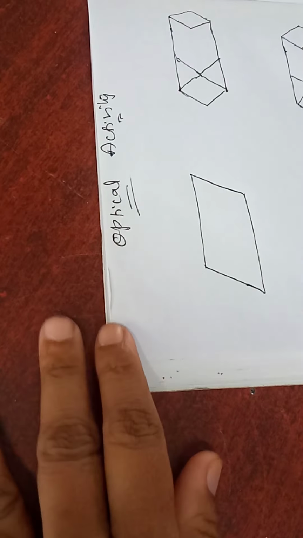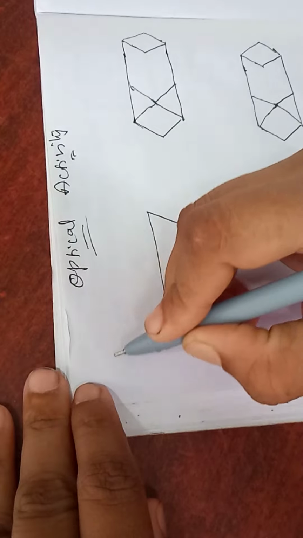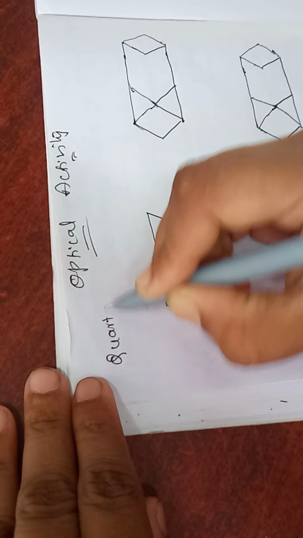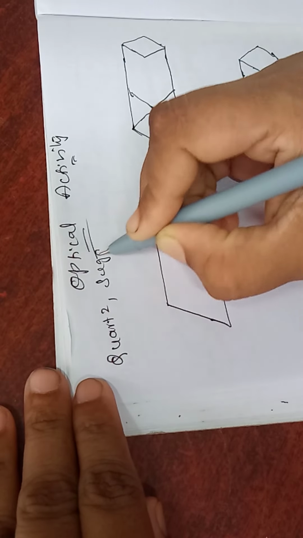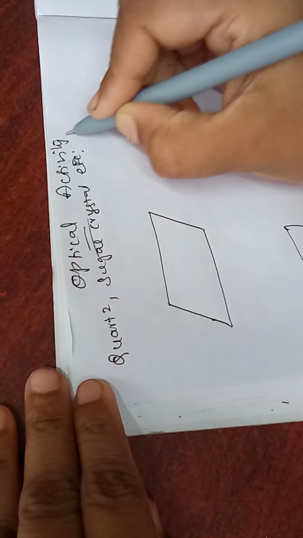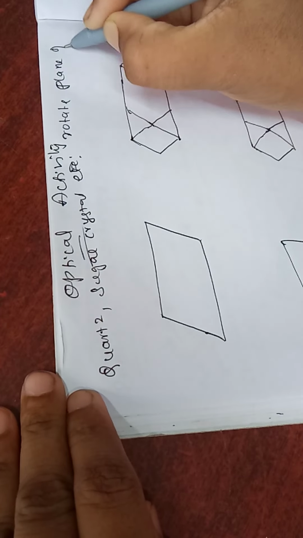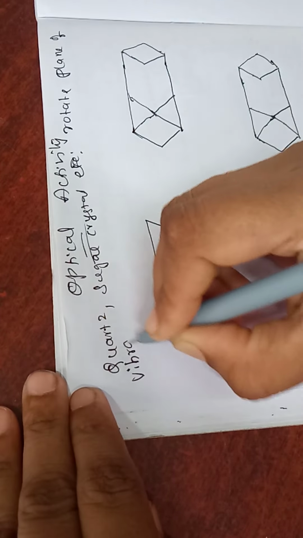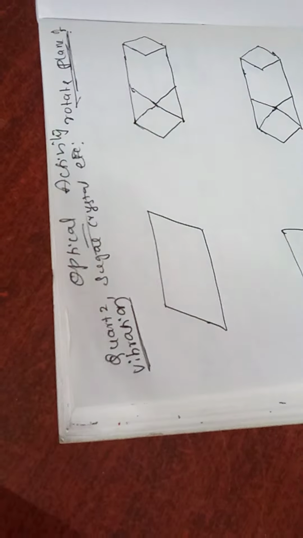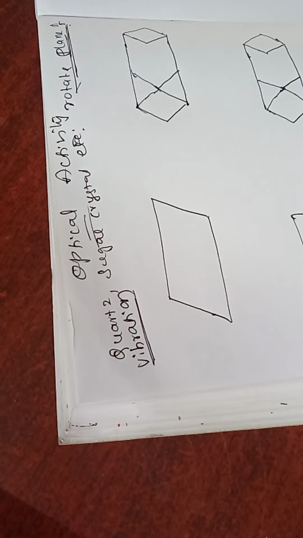Optical activity means certain crystals like quartz, sugar crystal, etc. rotate the plane of vibration. Already in my last lectures I explained to you about the plane of vibration.